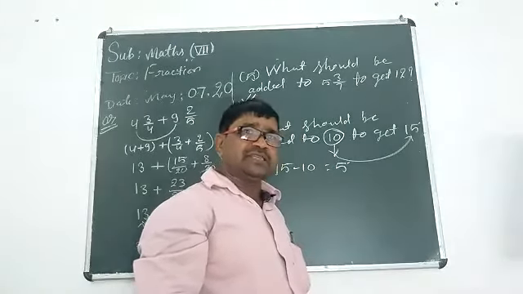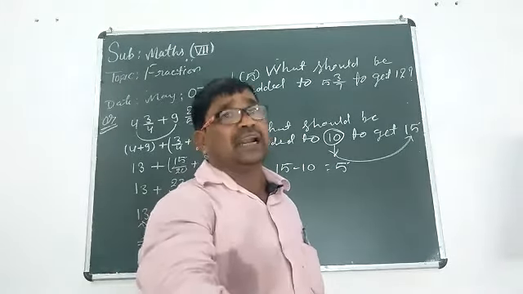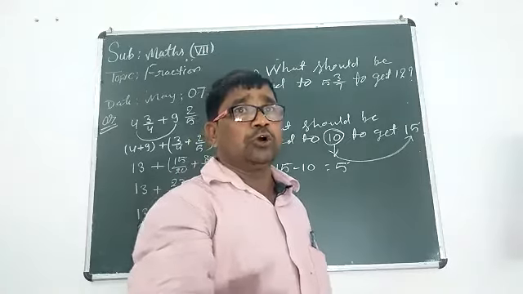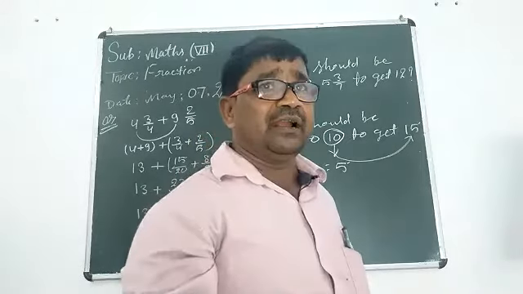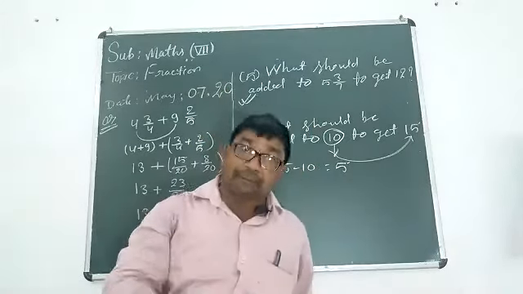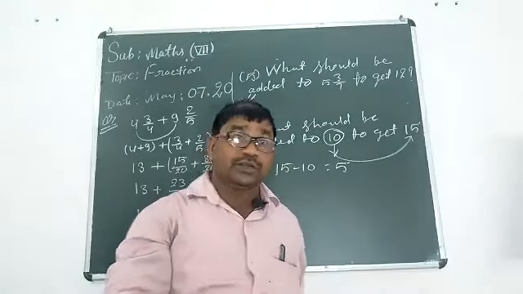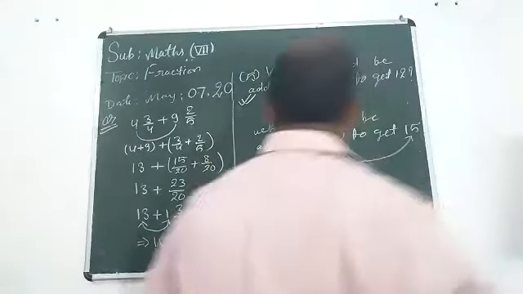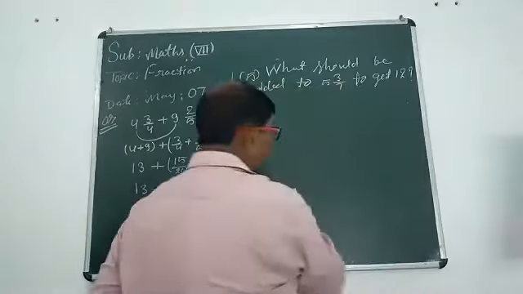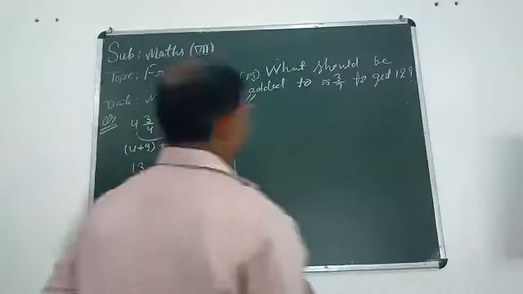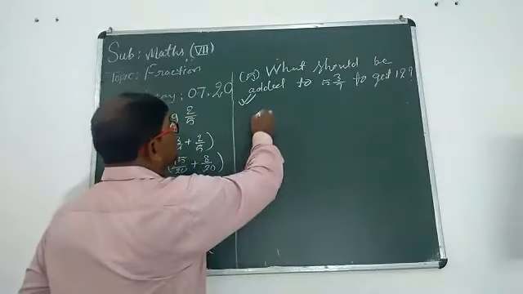It means you want to get the larger number, so we should add something to the smaller number. Understood?